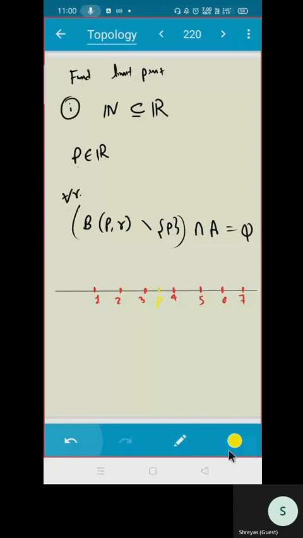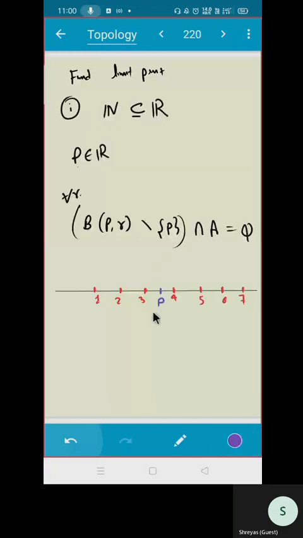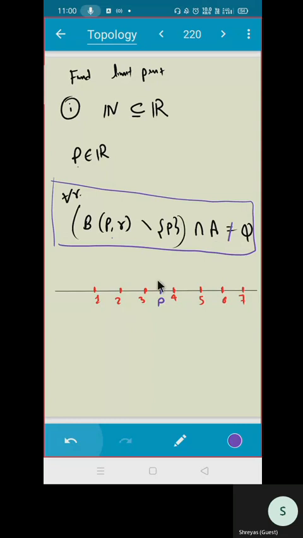Now what I'm asking is whether this statement is true or not. That means for any R, B(P,R) minus P intersection A is empty or not? It should be non-empty. To say it is a limit point, it should be non-empty. What do you think?